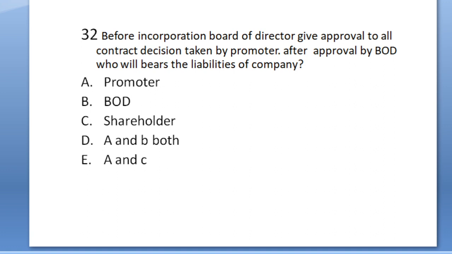After that, when they go to register the company, before it they create a board of directors, whose names are mentioned in their memorandum of association. After registering the company, the board will approve or disapprove all the expenses incurred by promoters. If they approve the incurred expenditure, then the liability goes to company or BOD. If they disapprove, then the liability remains with promoter. The answer of the question will be B.